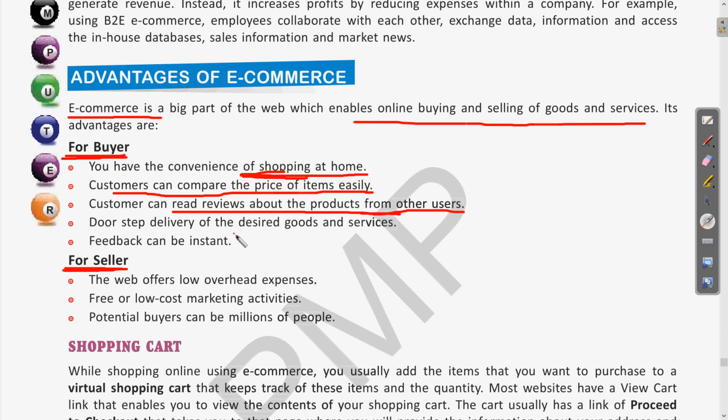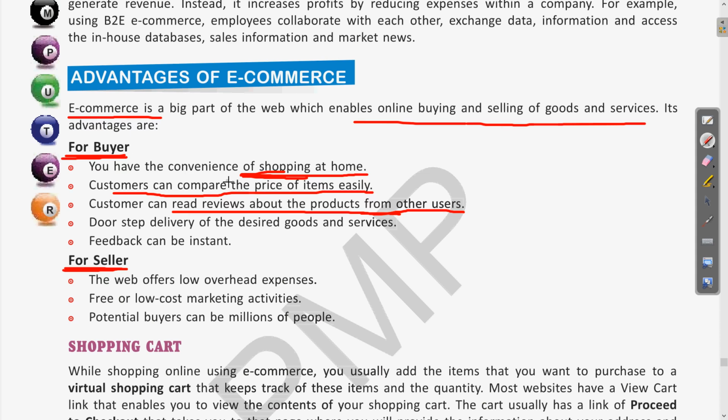Now next is the doorstep delivery of the desired goods and services. Clear? So if you are using the e-commerce model, then we don't need to go to the shopkeeper or to the market for purchasing.